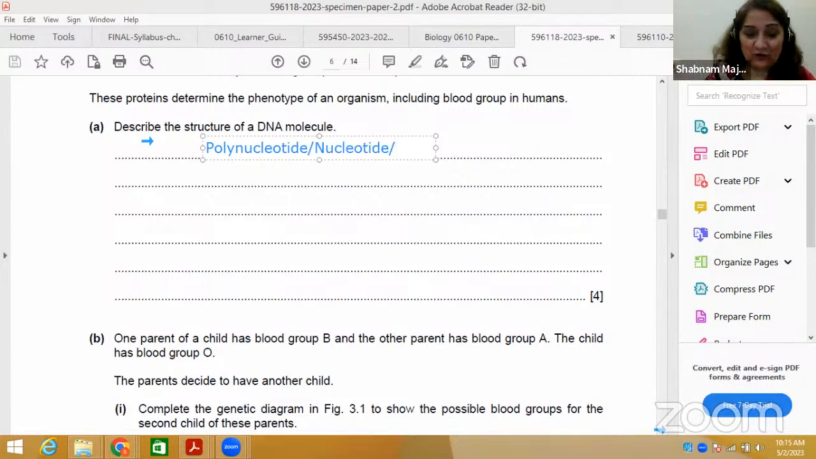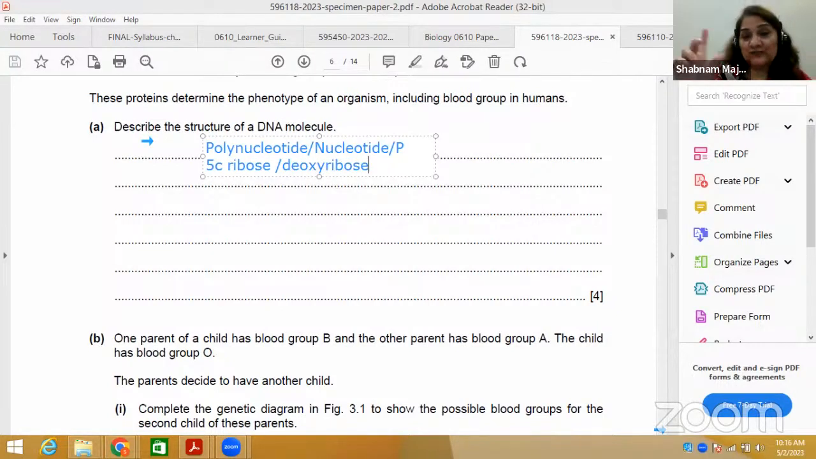Nucleotide consists of three components. It consists of phosphate, which is designated by a circle. It consists of a 5 carbon sugar, we call it pentose sugar, and it's of two types: ribose, which is present in RNA, and deoxyribose, which is present in DNA. Is that okay?